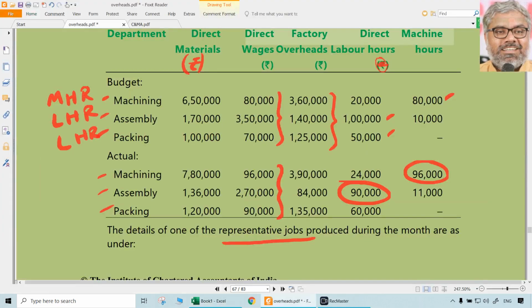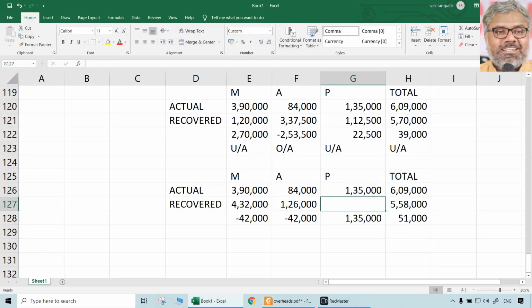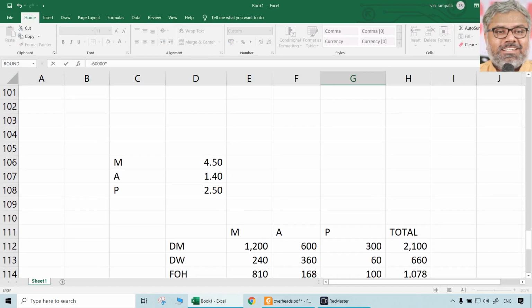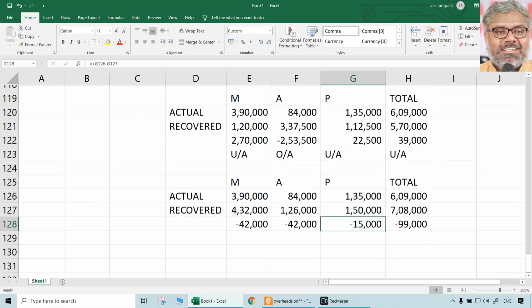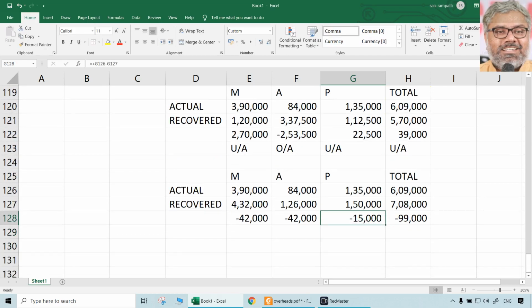Now the third one, 60,000, packing department. The number of labor hours is 60,000, but the labor hour rate for the packing department is 2.5. That means there is an under absorption here also of 15,000. In total, it is over absorption. All of them are over absorption because recovered is more than actual. So 99,000 is over absorption.